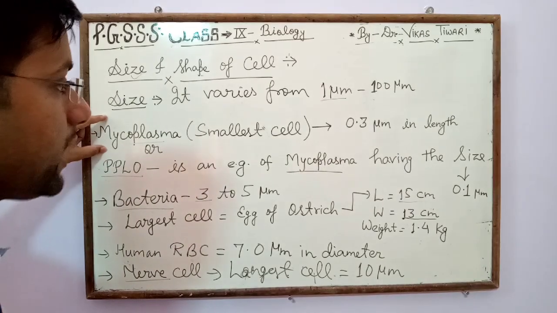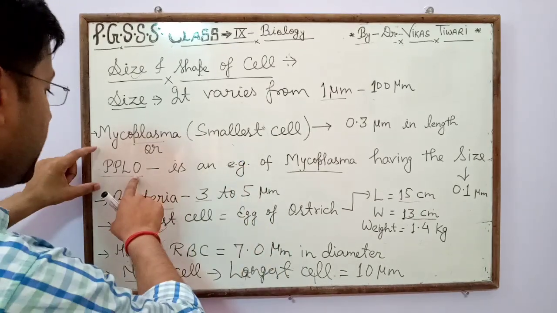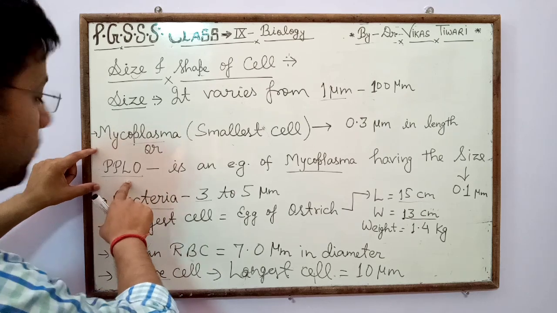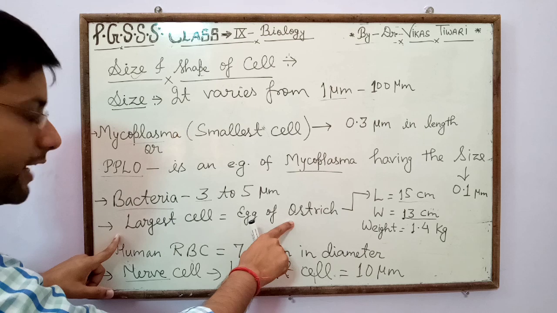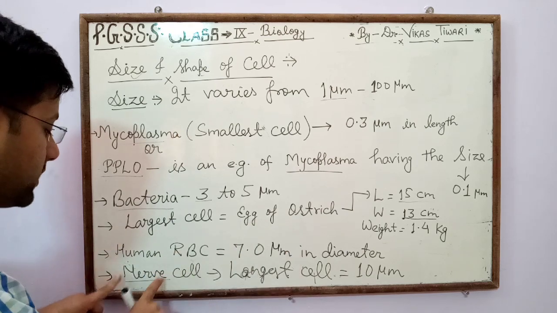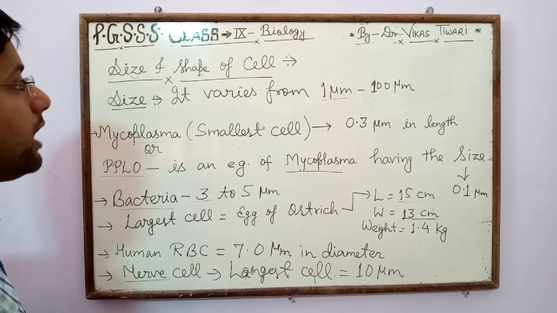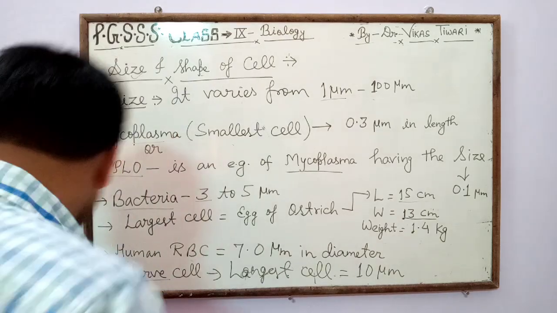So the first one, mycoplasma, is the smallest cell, with an example, that is PPLO. Bacteria, the largest cell, that is the egg of an ostrich. Human RBC and nerve cell. Now about shape of cells.